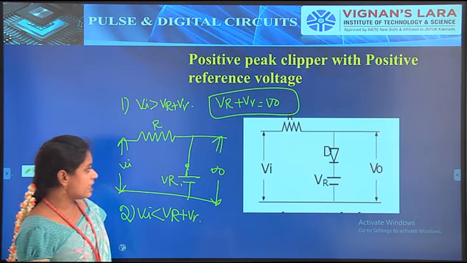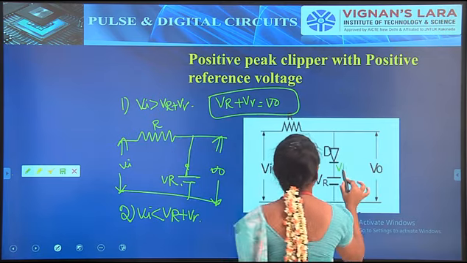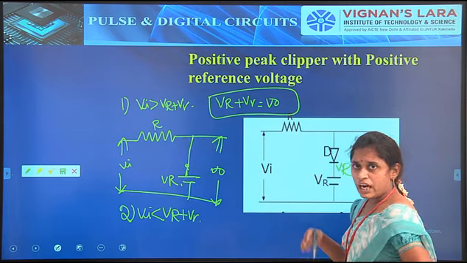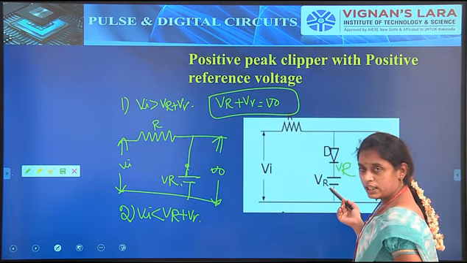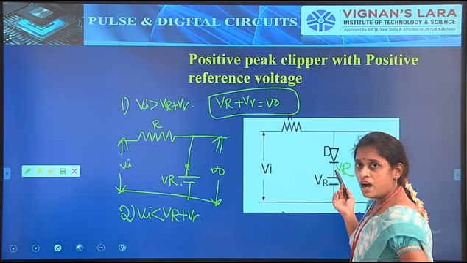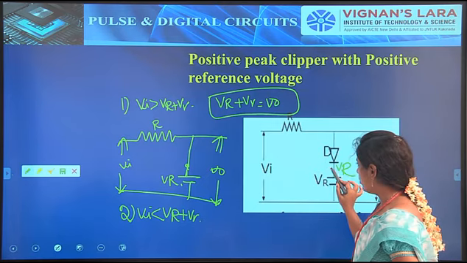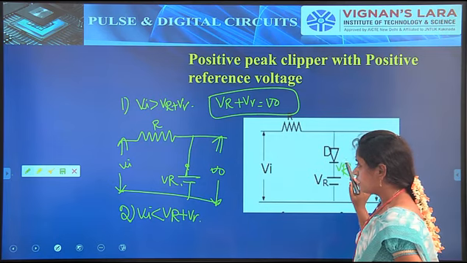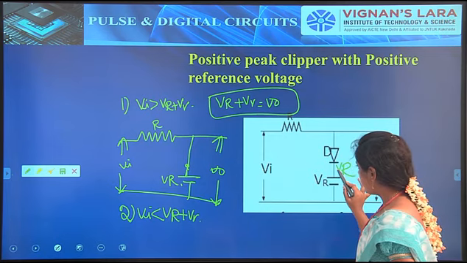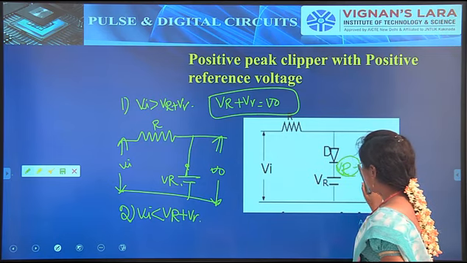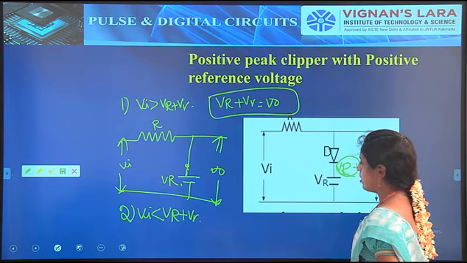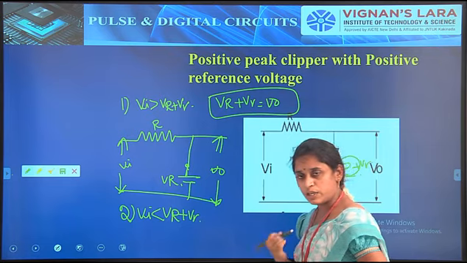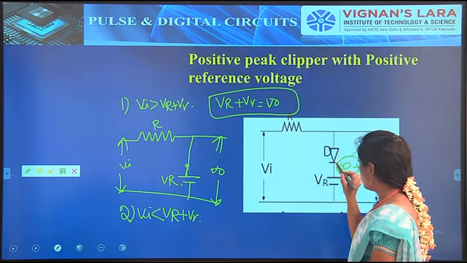For the diode to be on, the anode must be higher than the cathode, which here includes VR plus V gamma, the cut-in voltage and the reference voltage added.